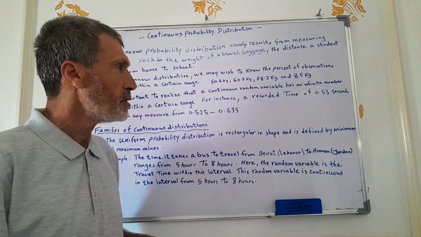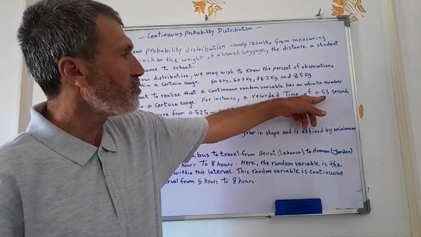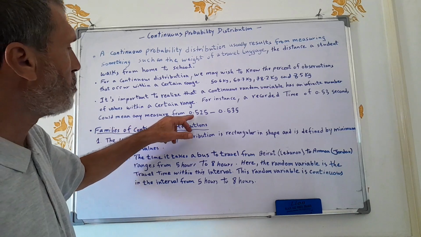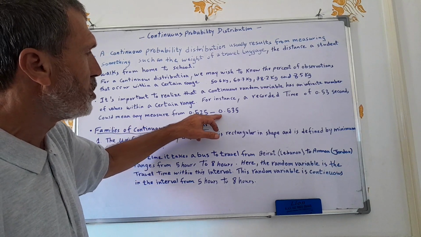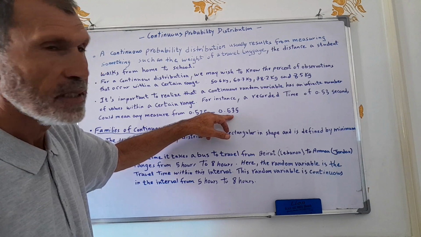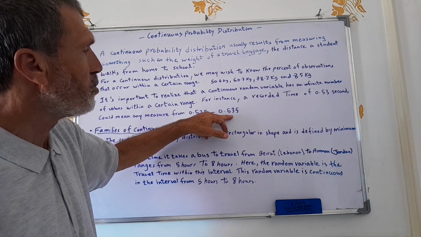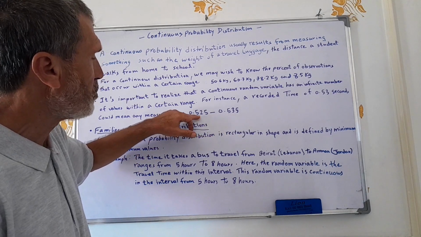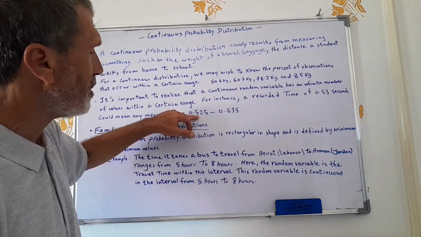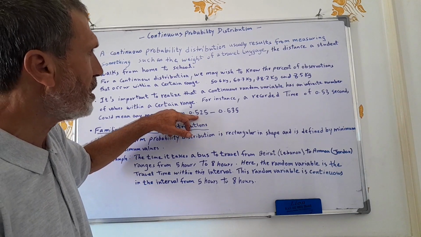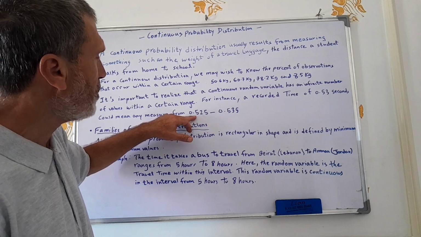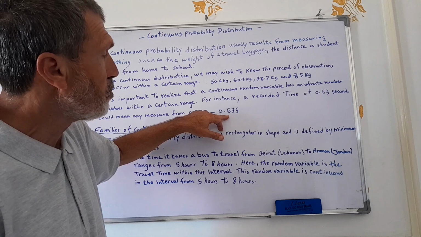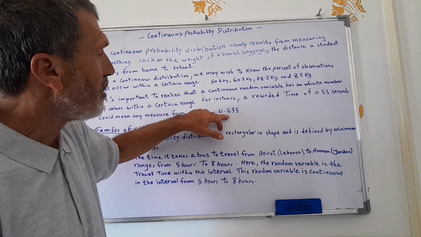For instance, a recorded time of 0.53 seconds could mean any measure from 0.525, which if you round it becomes 0.53, up to 0.535, but not including 0.535.